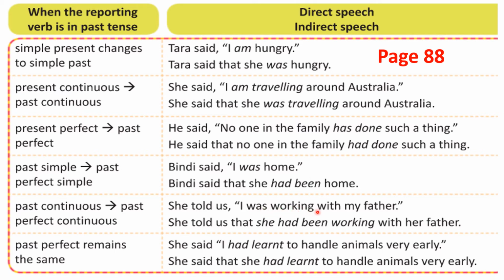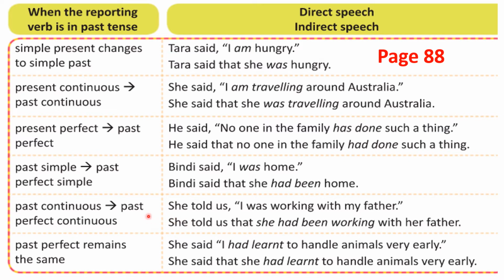Okay. I was working with my father. This is direct speech. Open quotation, close quotation. Can you see? This is direct speech. So now you're going to change into indirect speech. She told us the same. Can you see? This is reporting verb. She told us. After that, you have to use that. T-H-A-T, that. She told us that I was working is changed into she had been working.